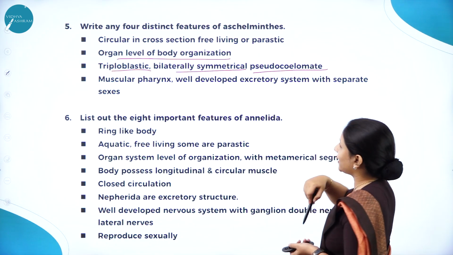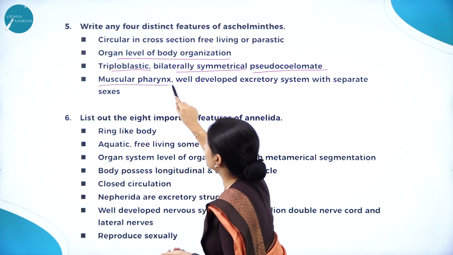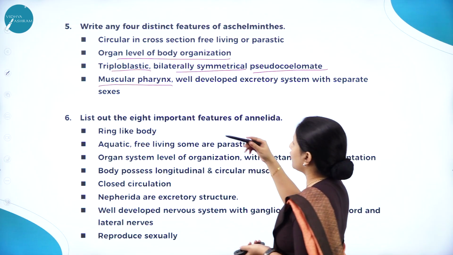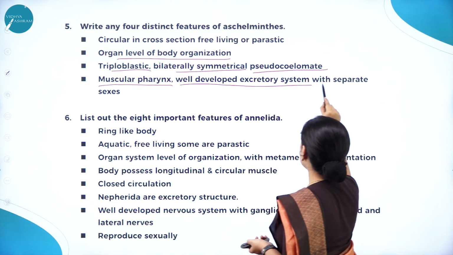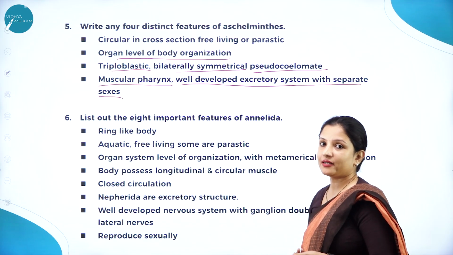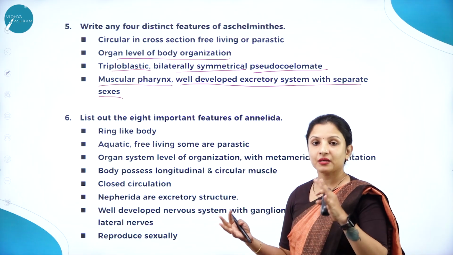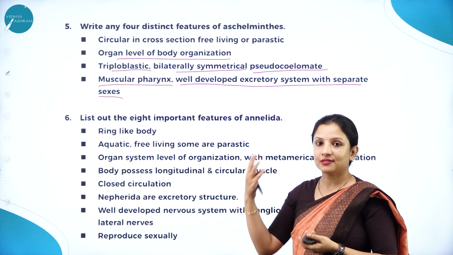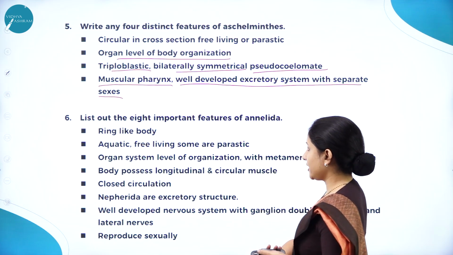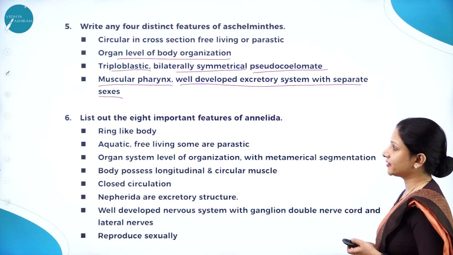They are pseudocoelomate, that is, with a false body cavity, and they have a muscular pharynx through which the food passes and leaves the body, and they have a well developed excretory system with separate sexes. That is, the sexes are separate. They are dioecious, and you can easily differentiate between the male and the female. The males are shorter and the females are longer. So that is how you can differentiate them. These characteristics you need to write. Any 4, if you write, is enough.